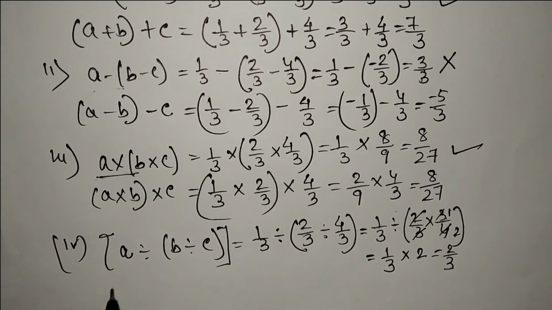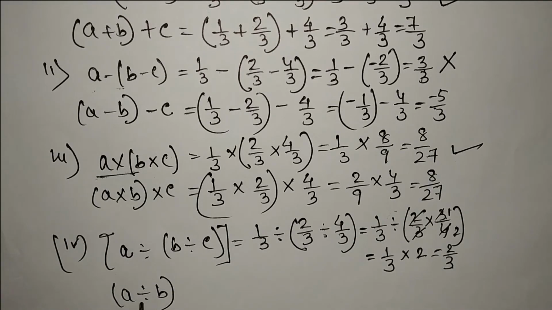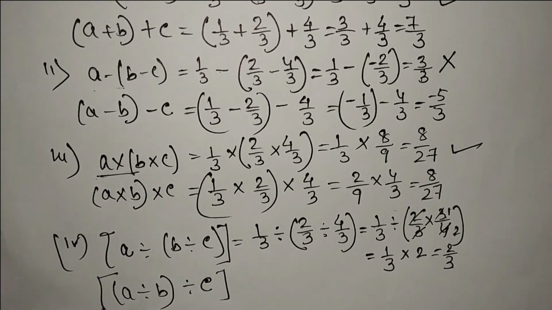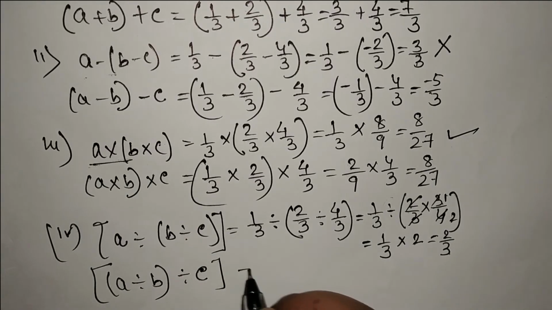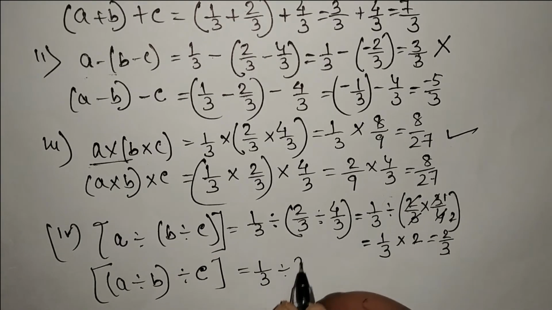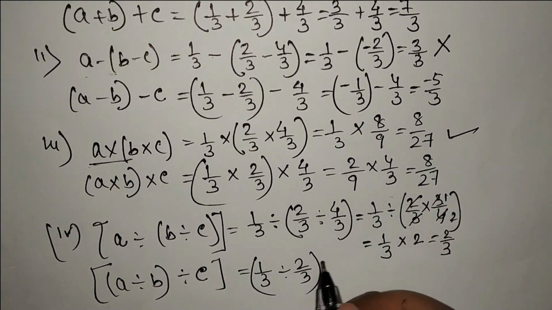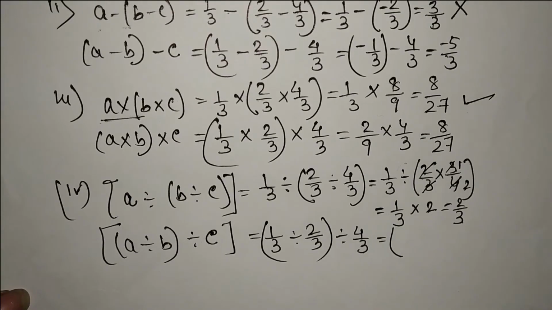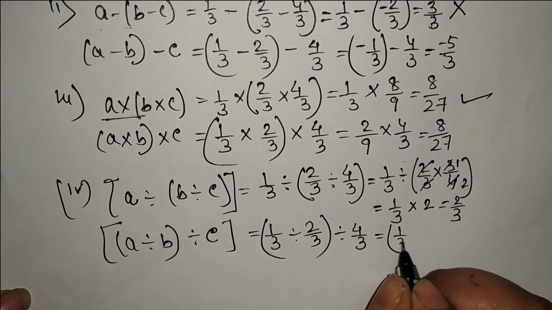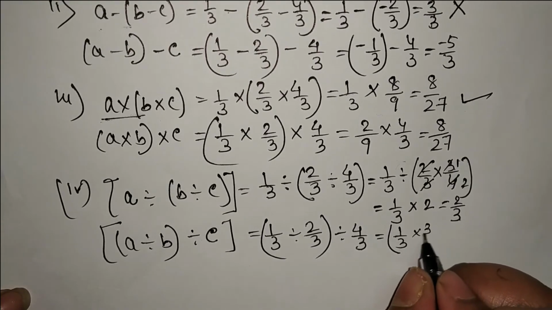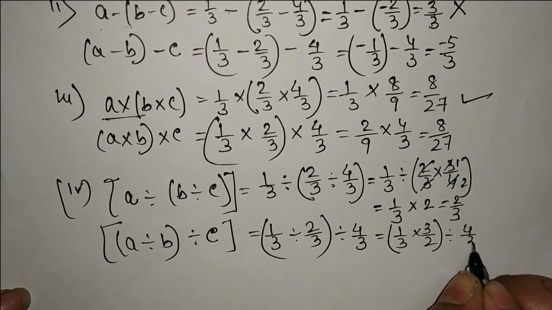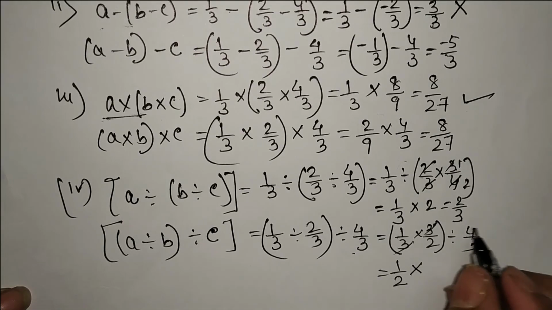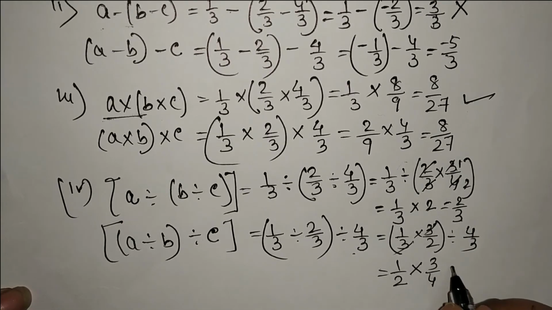And here if we arrange the number, A divided by B, if we put these two together and then put C separately. So here 1 by 3 divided by 2 by 3, this is A, this is B, put it together within the bracket, divided by 4 by 3. So here 1 by 3, the reciprocal of 2 by 3 is 3 by 2, divided by 4 by 3, this 4 by 3, 3 cancel. So 1 by 2, this divided sign will change, and the reciprocal of 4 by 3 is 3 by 4, so we are getting 3 by 8.